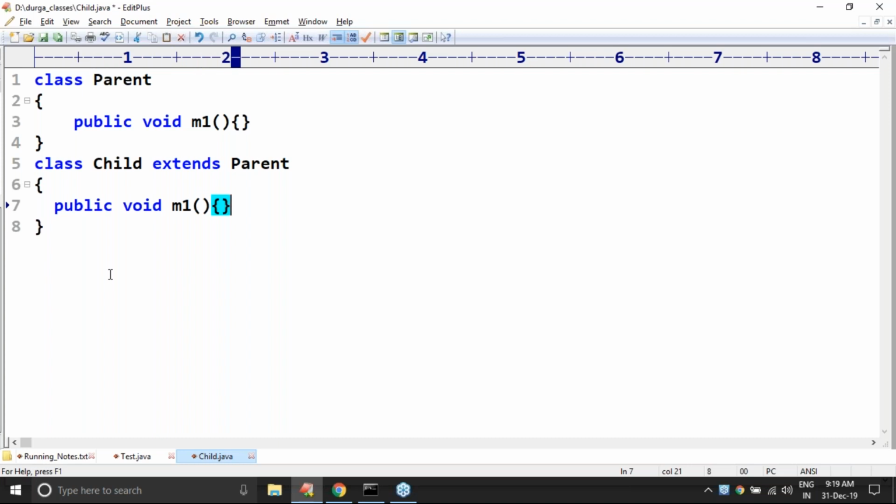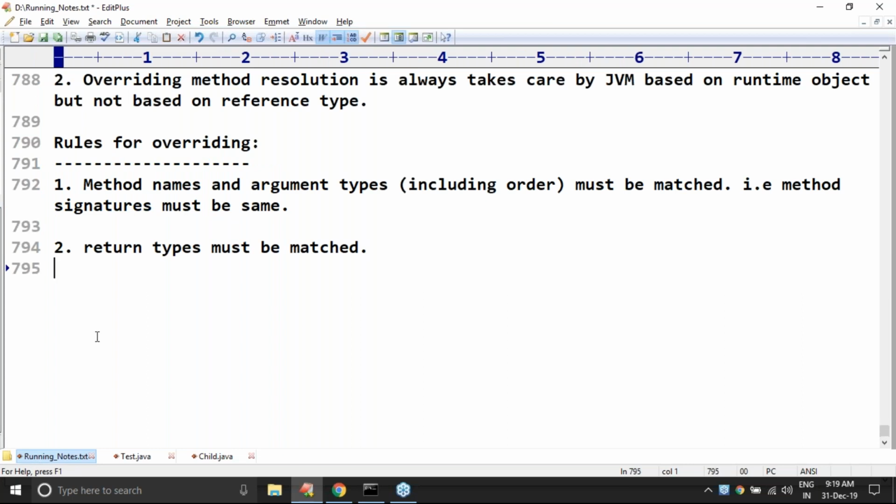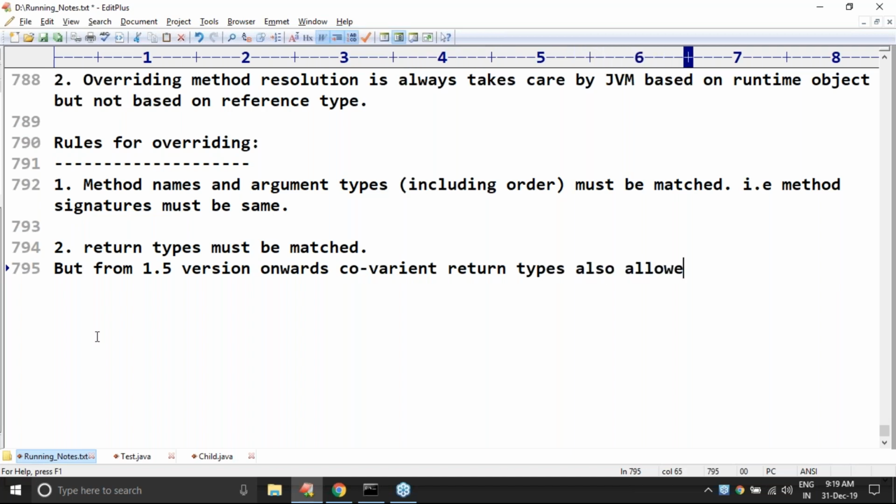But from 1.5 version onwards, covariant return types are also allowed. Remember, this is a very important point. So what is the meaning of covariant return type? When we say that the methods are said to be covariant, what is the meaning? From 1.5 version, covariant return types are allowed.